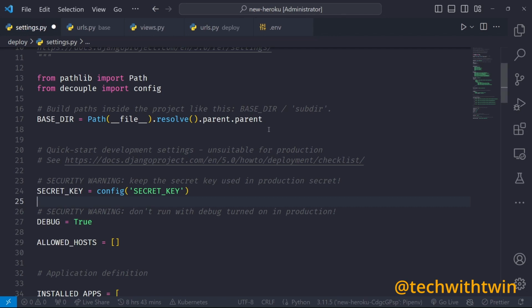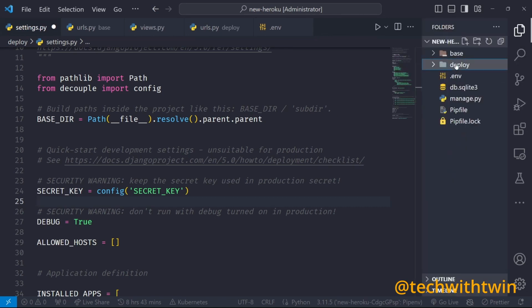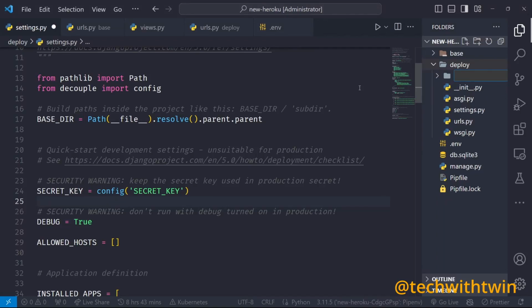Another step I like doing when working with Cloudinary and Heroku is creating separate files for our settings. You go to the project that you created. My project is called deploy, and then create a folder called settings. Inside the settings, we need 3 more files. We need a common.py file. We can just grab the settings file, move it there, and rename it to common.py. Then we can start from here.